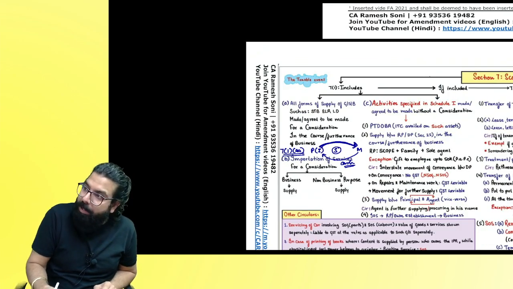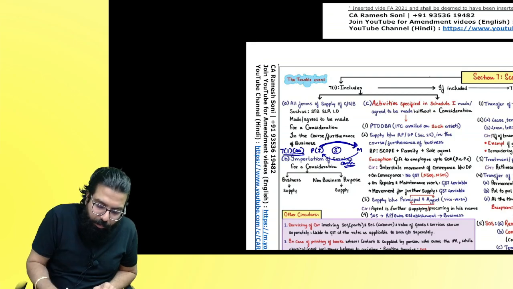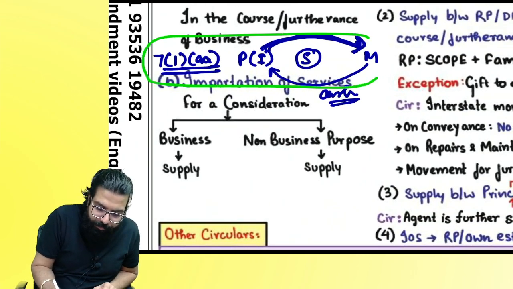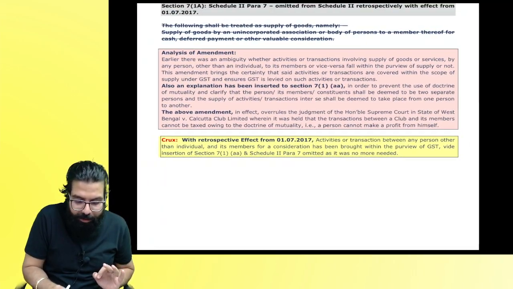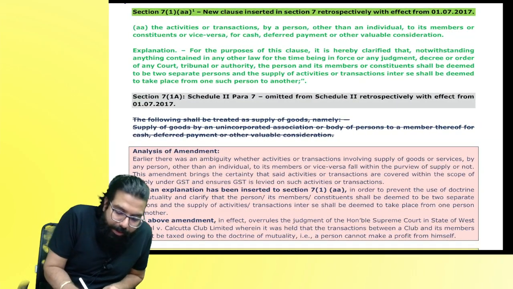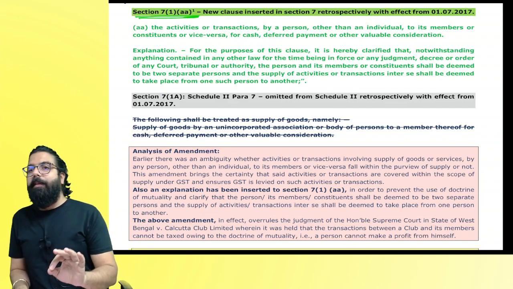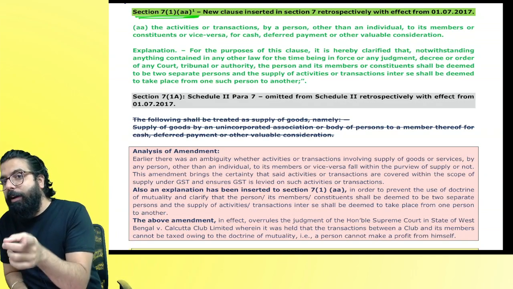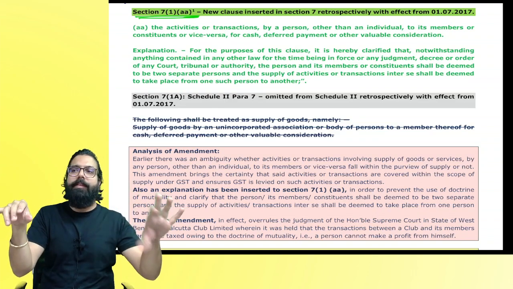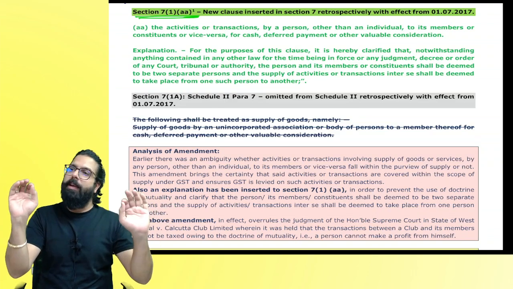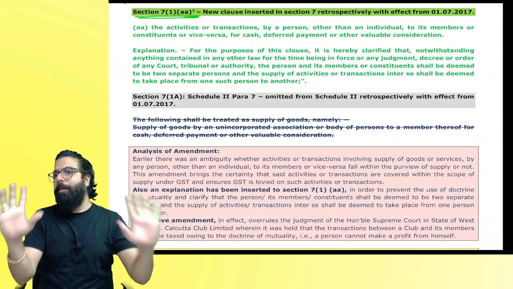Everyone, can we read the amendment now? This was the amendment which was brought in. Can you guys see over here? Section number 71AA. Everyone, listen to me very carefully now. Please come over here. Did you guys understand the amendment? It's actually not an amendment. It was already there in GST that whenever any club or association gives services to the member, it will always be a supply of goods or supply of service.